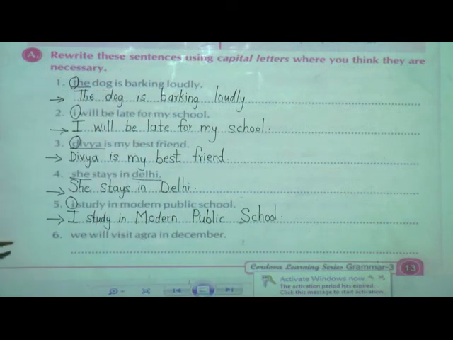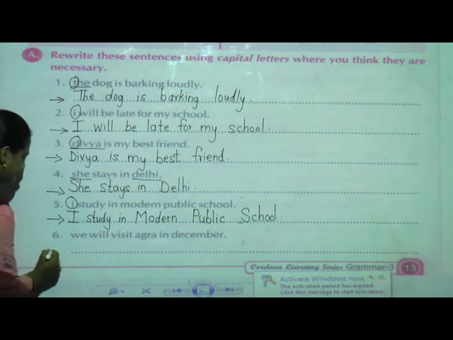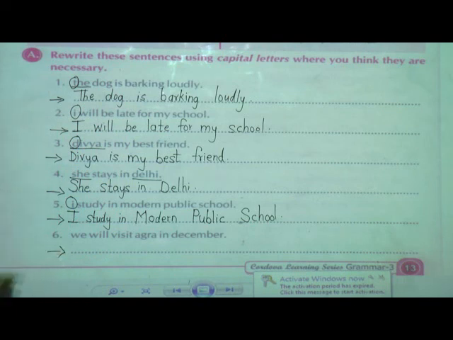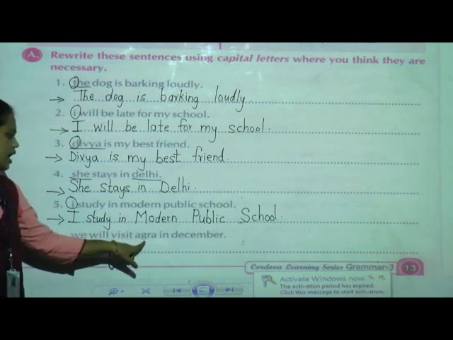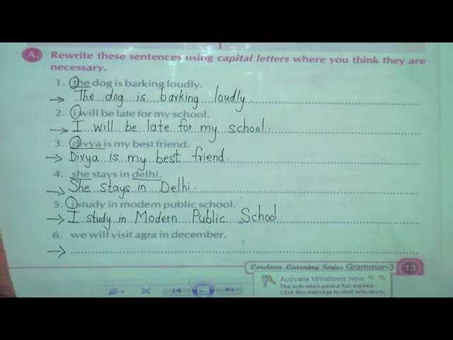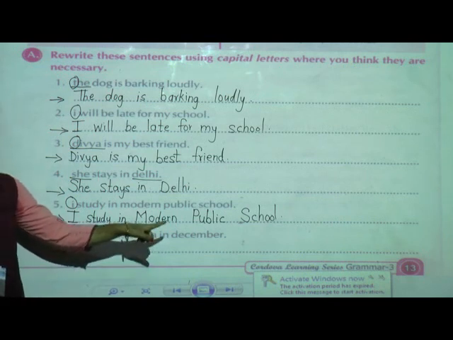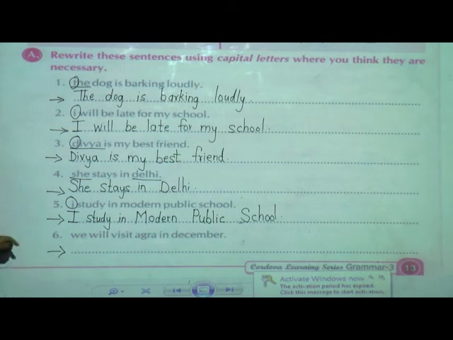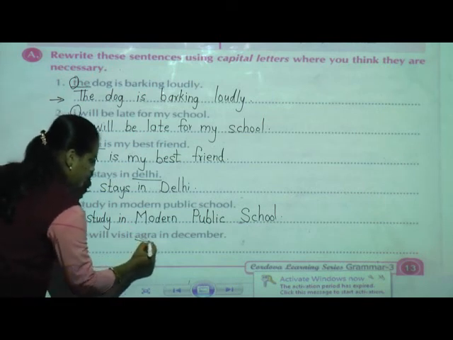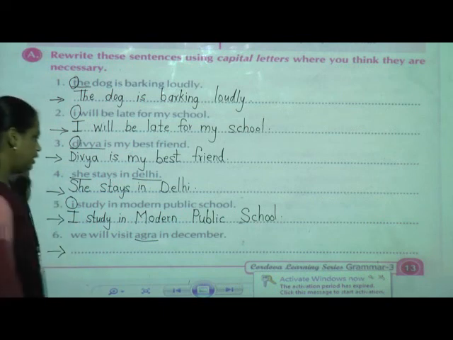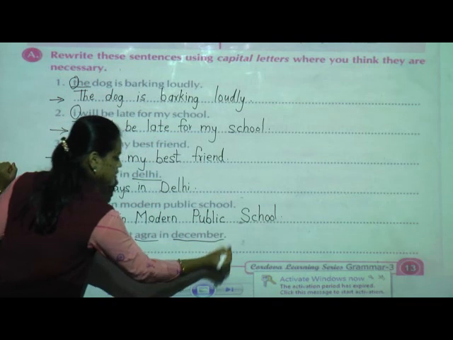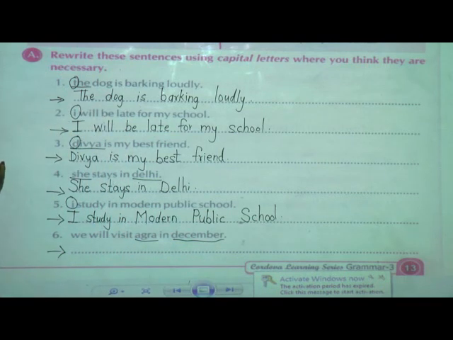Now the last example we can say in this question, last example, we will visit Agra in December. What is the sentence? We will visit Agra in December. Now here you can say, here Agra, this is the name of a city, and again here you can see December, this is the name of a month.